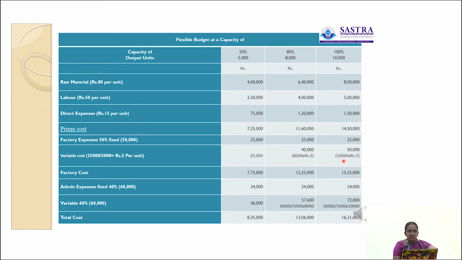Factory cost is nothing but the total of prime cost and factory expenses. Here the prime cost amount is 7,25,000, fixed factory expenses rupees 25,000, variable cost rupees 25,000. So the total factory cost is 7,75,000.